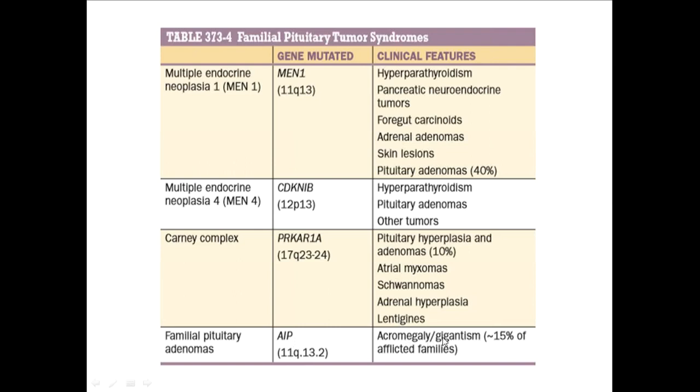Clinical features are acromegaly or gigantism. So AIP most commonly involves only growth hormone, so there is only acromegaly here. There are no other components. Here actually, if you see pituitary adenomas, 40% are there. In these adenomas, it can be prolactin, it can be growth hormone, it can be many things. But here it will be only acromegaly. In MEN1, the most common pituitary adenoma is again prolactinoma. That is not required for you. If you remember this, it is more than enough. It is just the memory part, you need to keep revising.